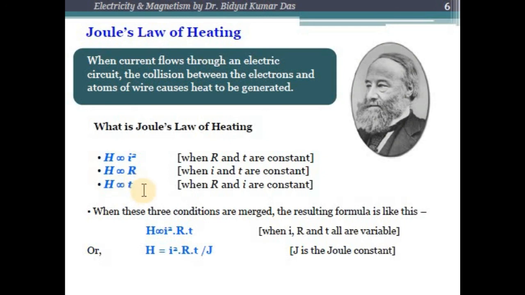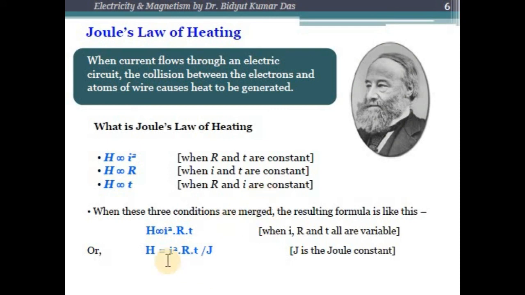That means how long the current is flowing through the conductor. If we consider all these three conditions in one, we find that H is equal to I squared R T divided by J, where J is called Joule's constant.